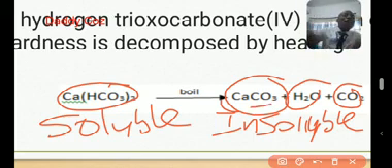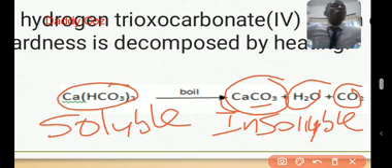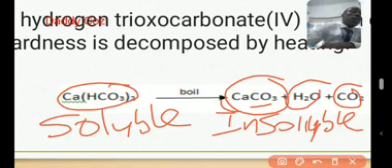So that is why the method used for removing hardness is the one that will convert the calcium ion to an insoluble precipitate. And for temporary hardness, boiling gives us that particular advantage very well, and it's easier to boil water. So if you don't have access to much water and you want to wash clothes, and the water is hard, you can boil the water.